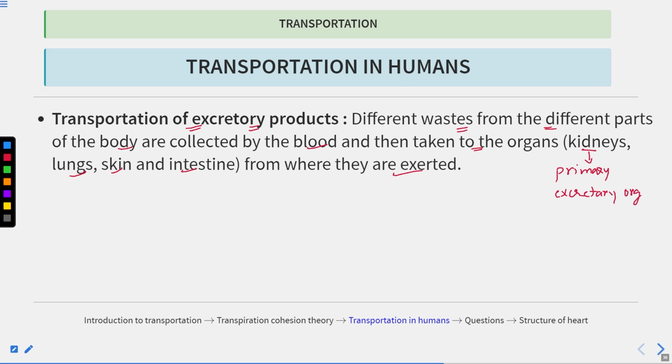Okay, kidneys, what do they generate? They generate the urine. And through urine, the toxic materials or the waste products are eliminated out of the body. Lungs, okay, they help in the exchange of the gases, so they help to release the carbon dioxide. Skin, again, through the sweat, all the waste material is released out of the body. Intestine also, so through intestine also, a lot of materials are thrown out of the body.